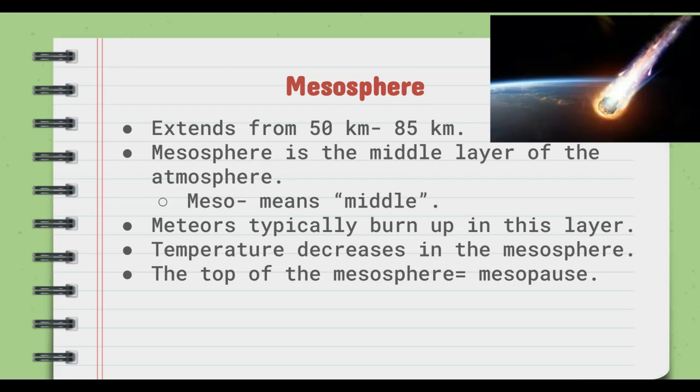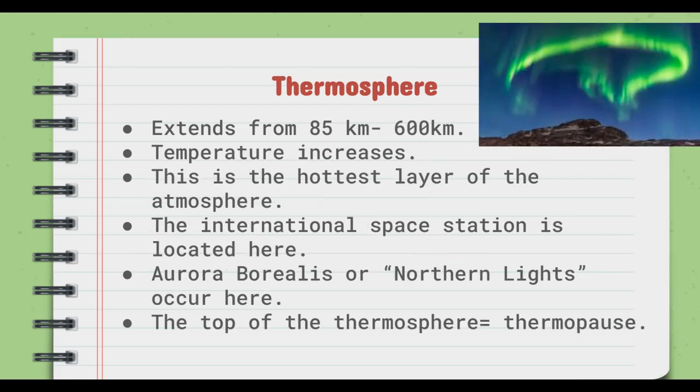Speaking of the letter M, another thing that happens in the mesosphere is meteors burn up in this layer. So when you look up and you see a meteor shower, those meteors are typically being burnt up in the mesosphere. The mesosphere does have temperature decrease in it, and it becomes the coldest layer of the atmosphere. And finally, the top of the mesosphere is called the mesopause.